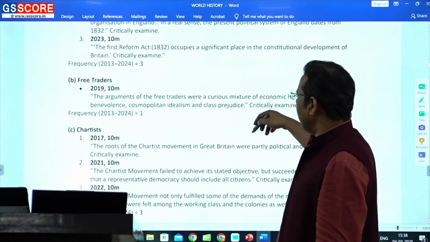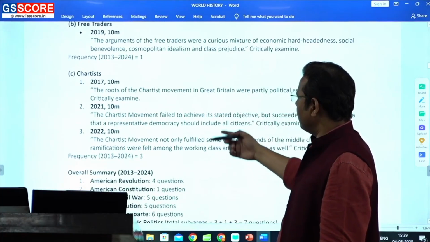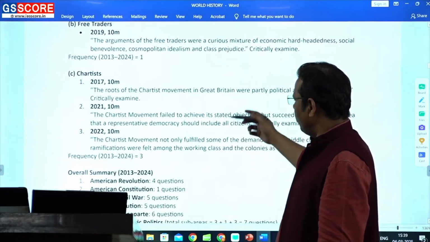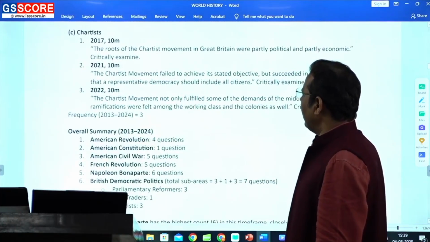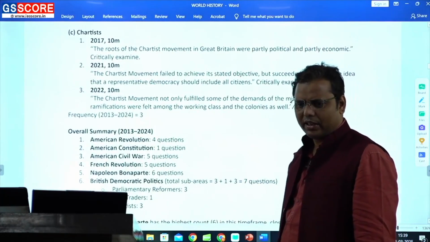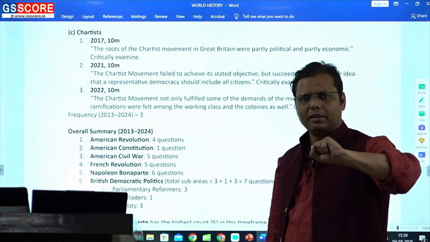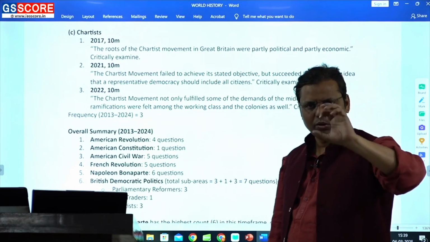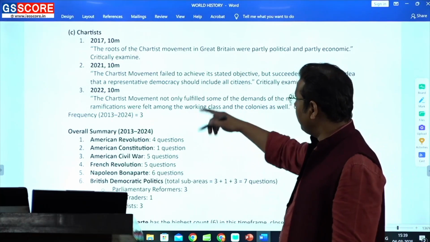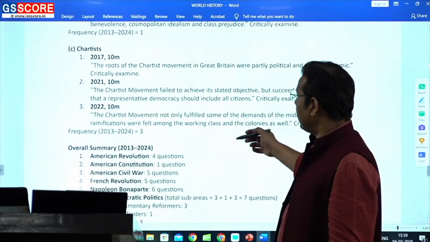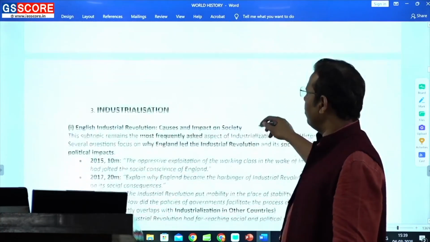Free trade, just 2019 they asked one question. Chartists, this is where they have started asking a new topic, and 17, 21 and 22 they have increased the number of questions. So in this particular part, frankly speaking, there is nothing very new to understand. हाँ, थोड़े थोड़े डायमेंशन है, जैसे सिविल वॉर को दूसरे तरीके से समझने की जरूरत है, कॉन्स्टिट्यूशन को थोड़ा और बेहतर तरीके से समझने की जरूरत है. Napoleon has become more important, and finally I'll say that the Chartists and these kinds of topics, which were earlier not very important, now have gained more significance.